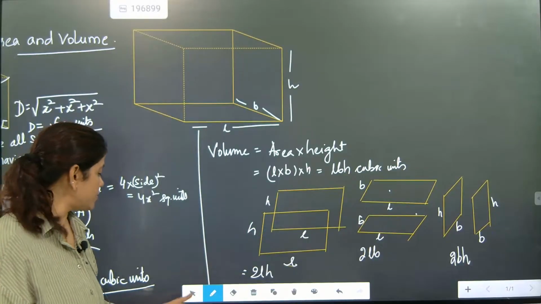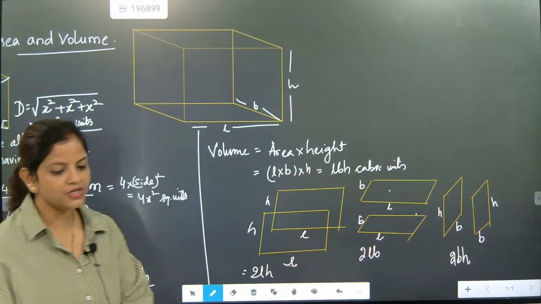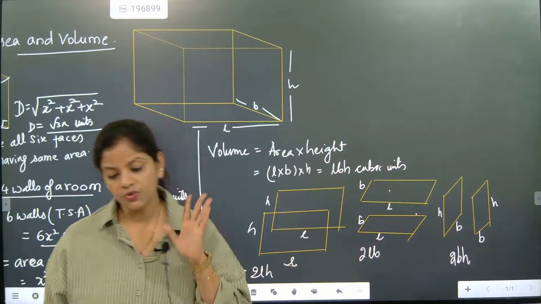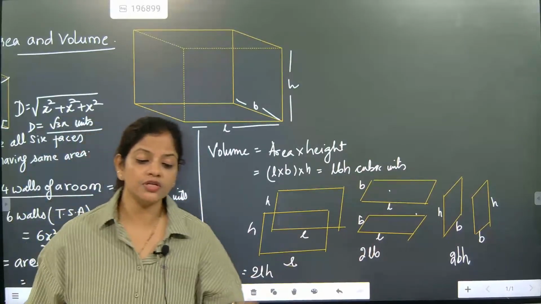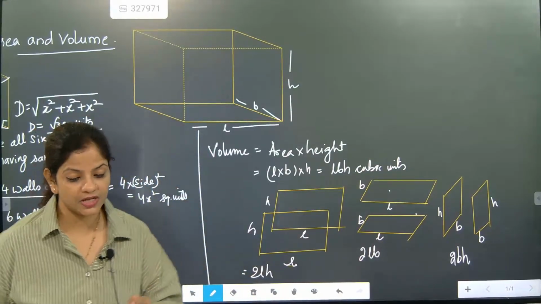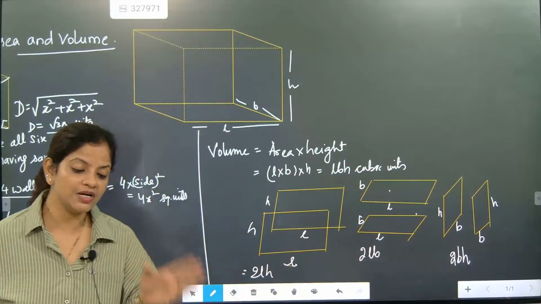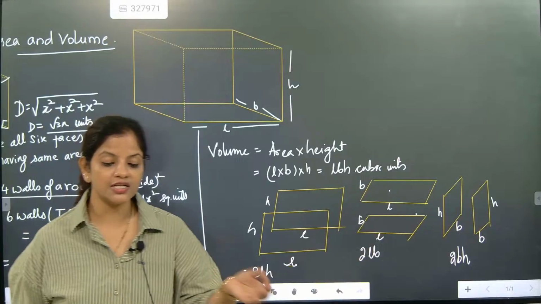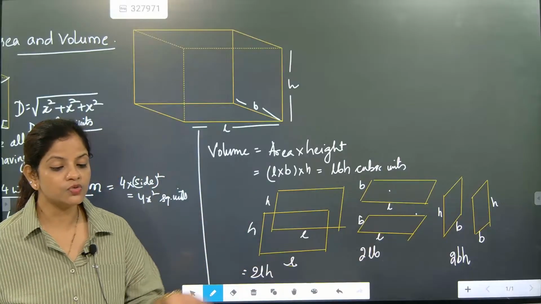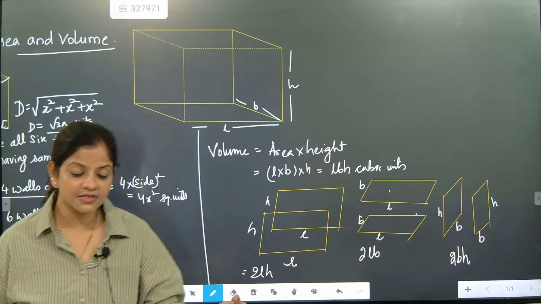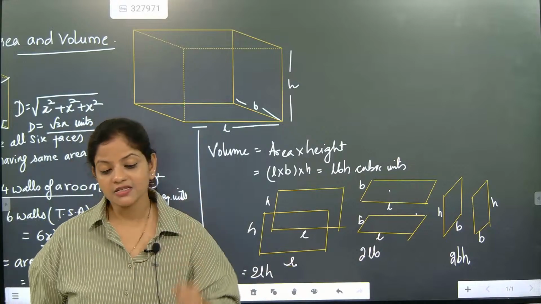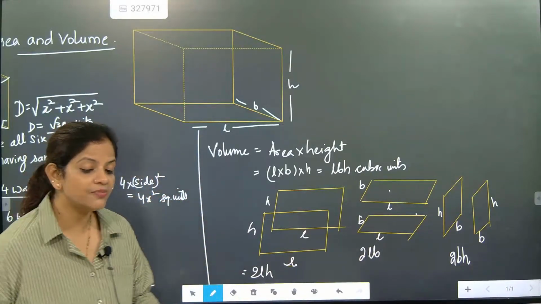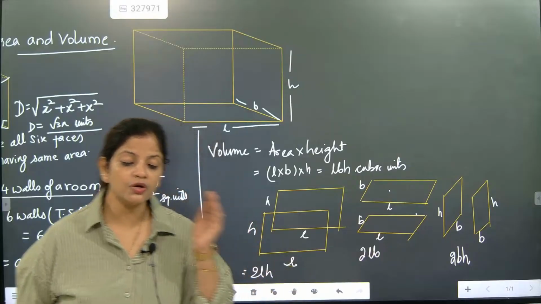So what is the total volume? The volume concept, beta, is that volume is always written as area into height. Area, you already know, is written as length into breadth. So length into breadth, and height multiplied to it. The 2 you already know, that is LB, and height is multiplied with it. So it will become LBH. That's the concept of converting from 2 dimension to 3 dimension.